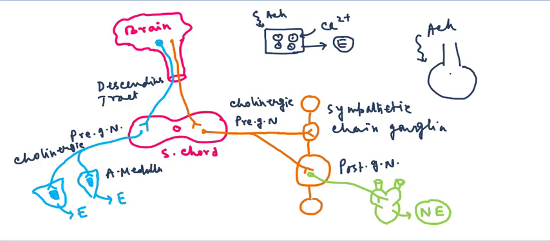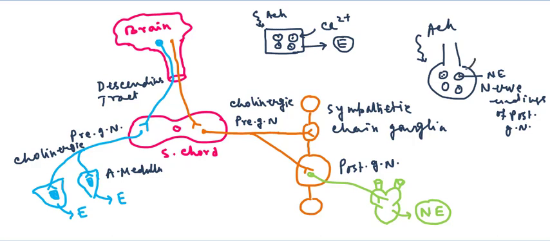And in the sympathetic postganglionic neuron, this is actually the nerve ending, and this nerve ending contains many neurotransmitter vesicles. So these contain the neurotransmitter norepinephrine, and when the acetylcholine activates the postganglionic neuron, the nerve impulse moves towards the nerve ending of the postganglionic neuron.